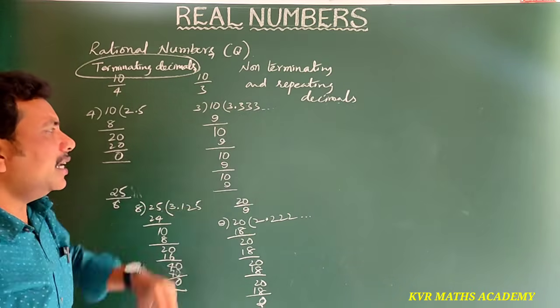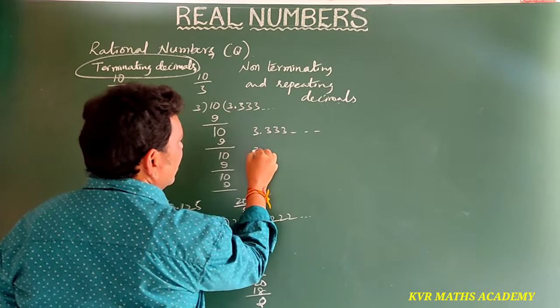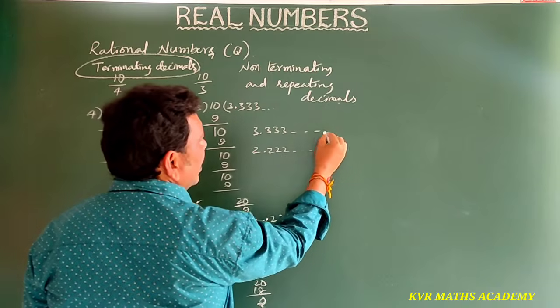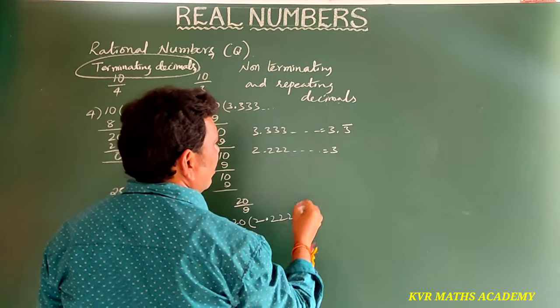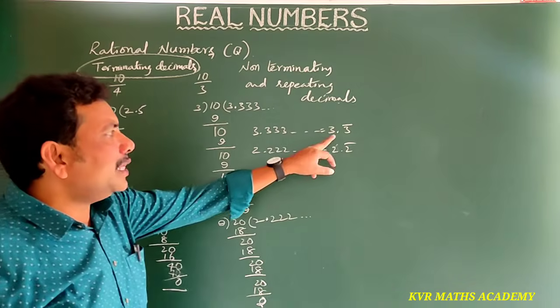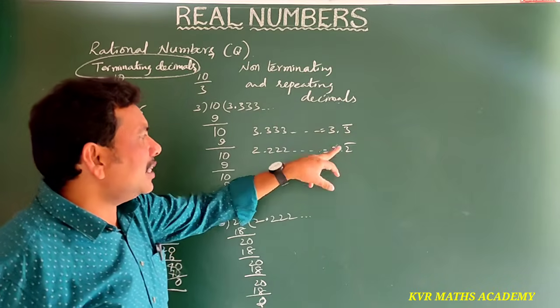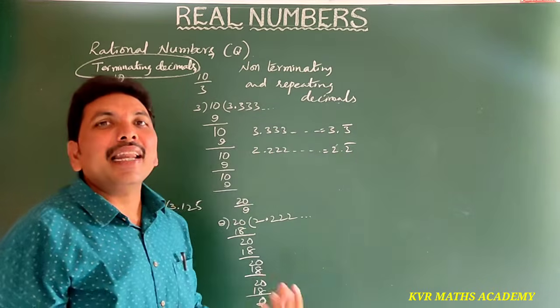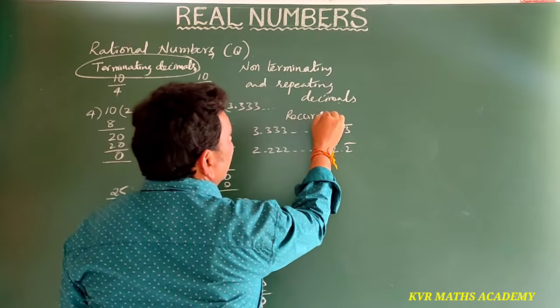Here 3.333 and so on is coming, and 2.222 and so on. So this is simply called 3.3 bar, and this can be written as 2.2 bar. The part with the bar is called the recurring part. So that's why they are also called recurring decimals.